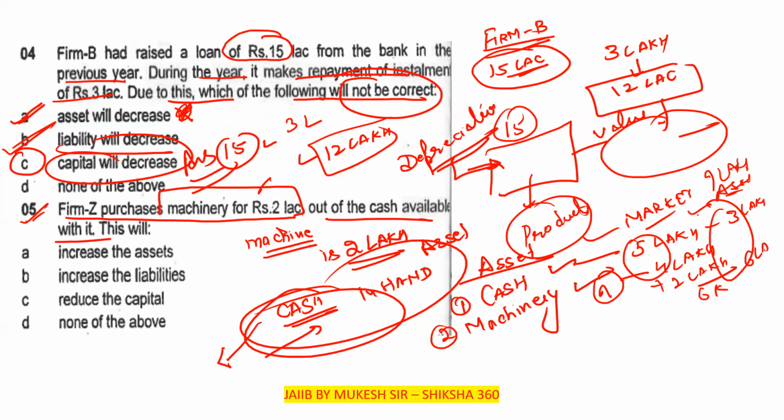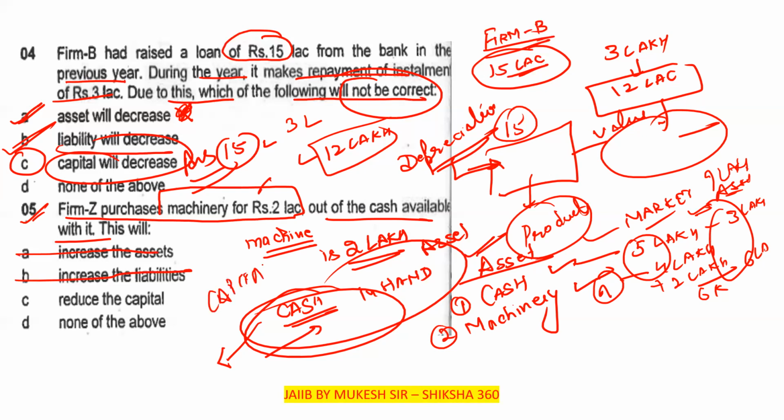There is not any change in the asset here. So option A says increase the assets? No. Increase the liability? There is no change in the liability, because they are not taking any loan or any amount from any third party. Reduce the capital? There is no change in the capital either.